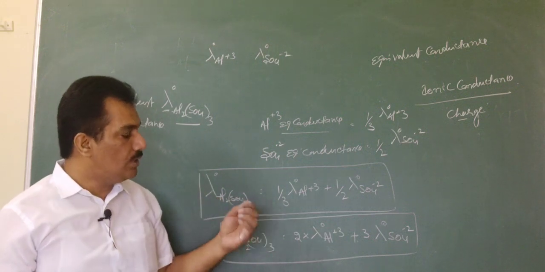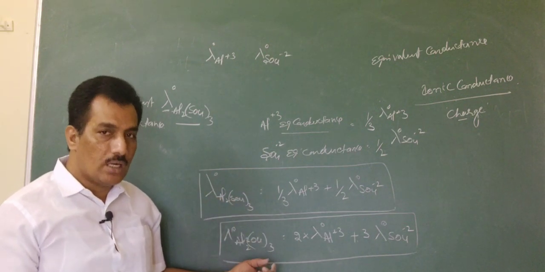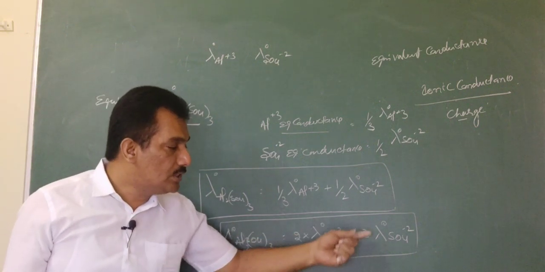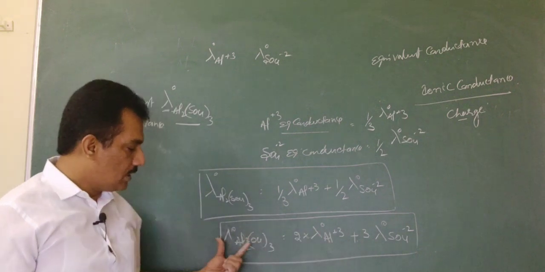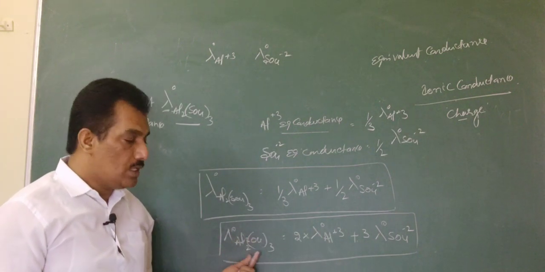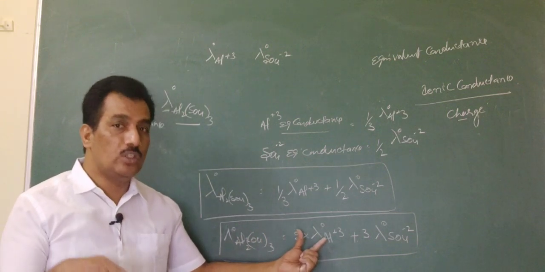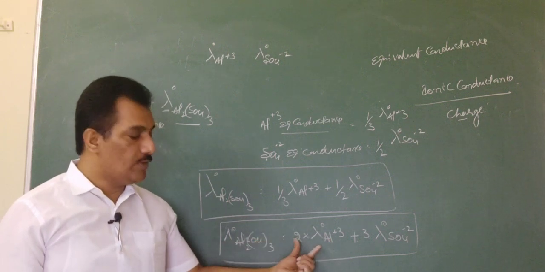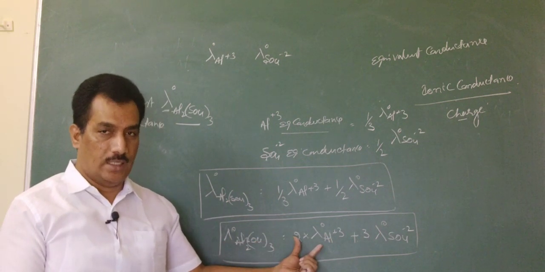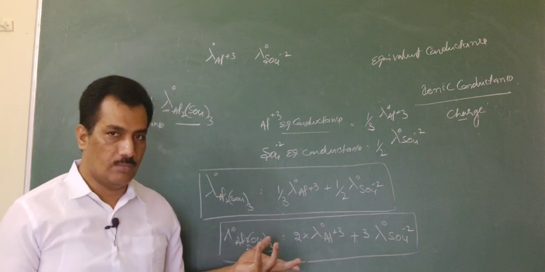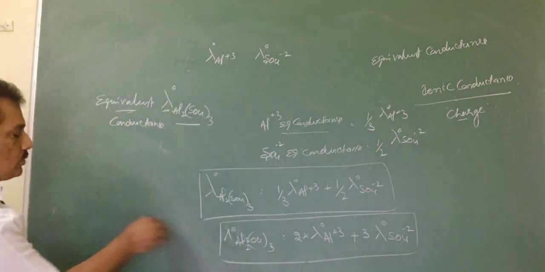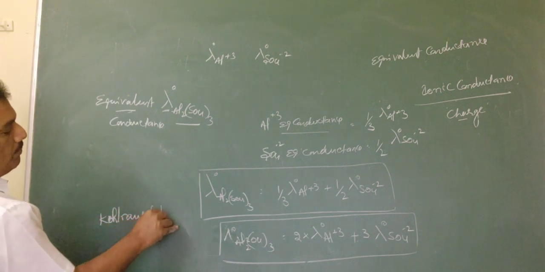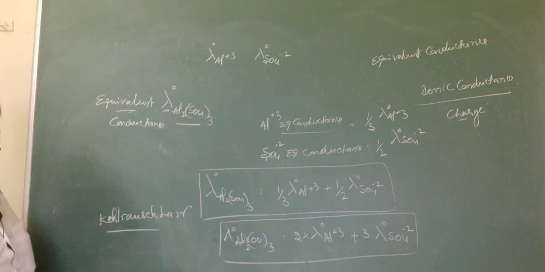And in case they ask for conductance, that is nothing but molar conductance, then the sum of the molar conductances of the ions present in the solution is the molar conductance. In such a case, all the ions present in that solution should be considered. All the ions, say for example aluminum, 2 ions present, that's why we are taking 2 ions conductance, and for sulfate 3 ions. Both of these are nothing but from Kohlrausch law. Kohlrausch law it is. Clear?